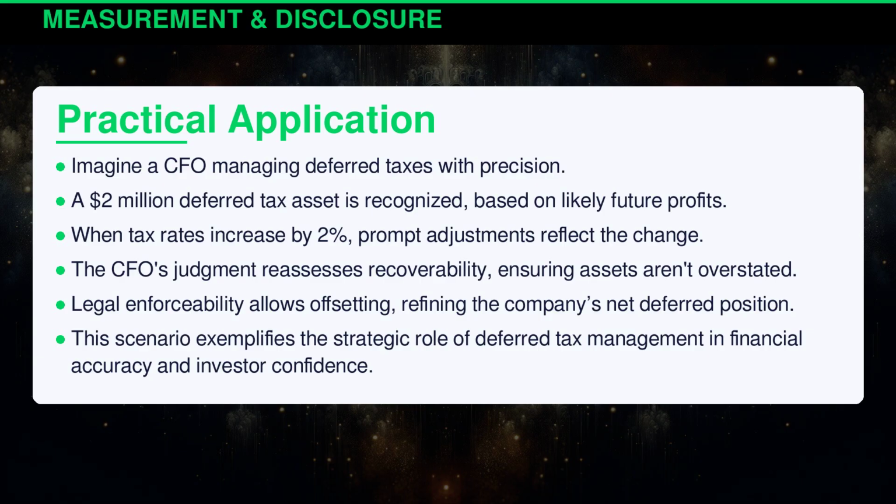Imagine a CFO managing deferred taxes with precision. A $2 million deferred tax asset is recognized based on likely future profits. When tax rates increase by 2%, prompt adjustments reflect the change. The CFO's judgment reassesses recoverability, ensuring assets aren't overstated. Legal enforceability allows offsetting, refining the company's net deferred position. This scenario exemplifies the strategic role of deferred tax management in financial accuracy and investor confidence.